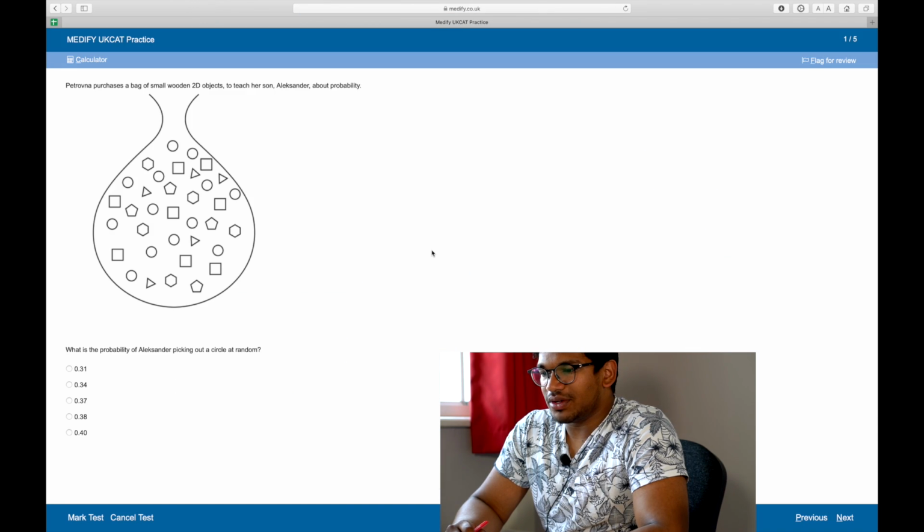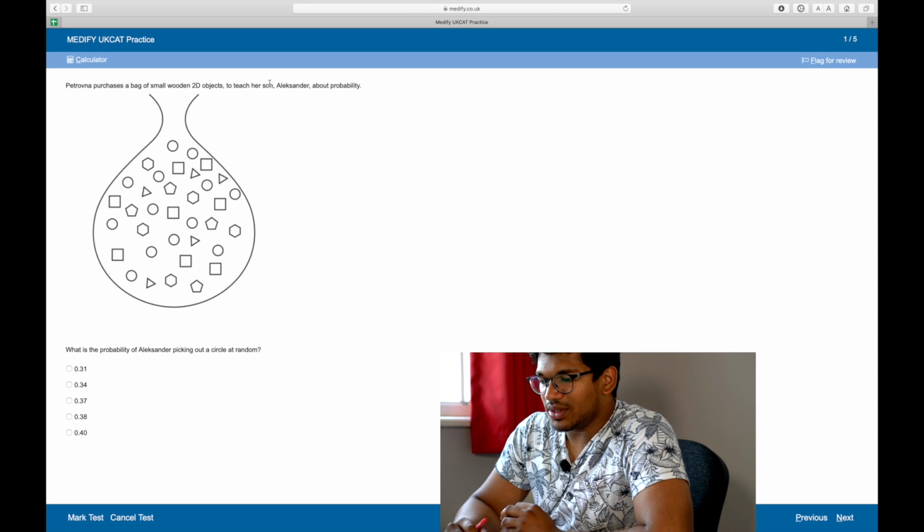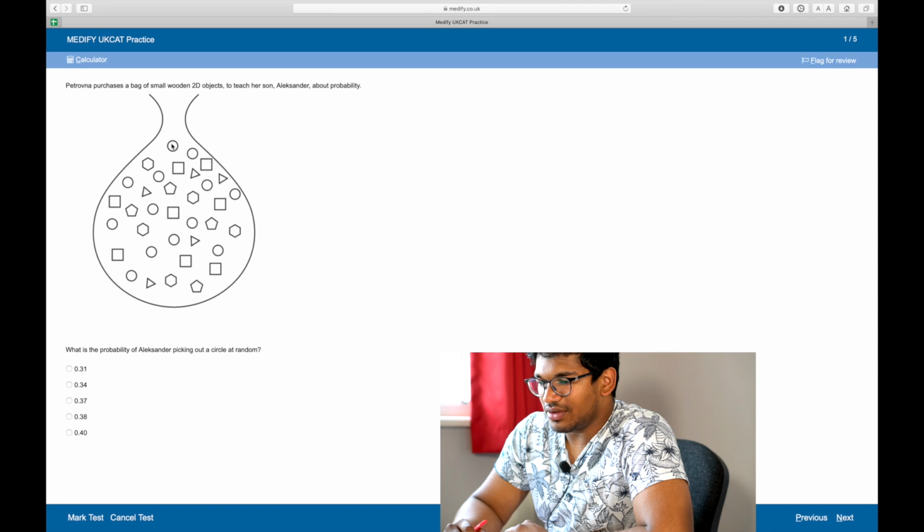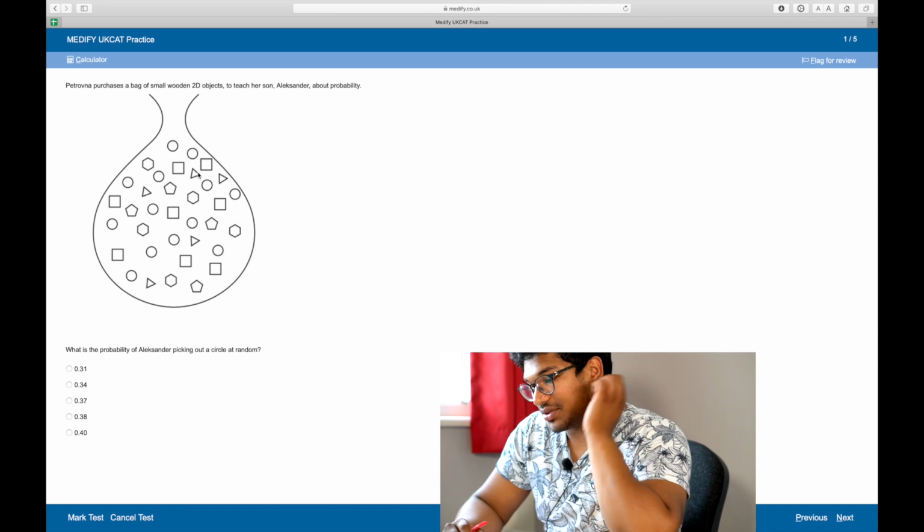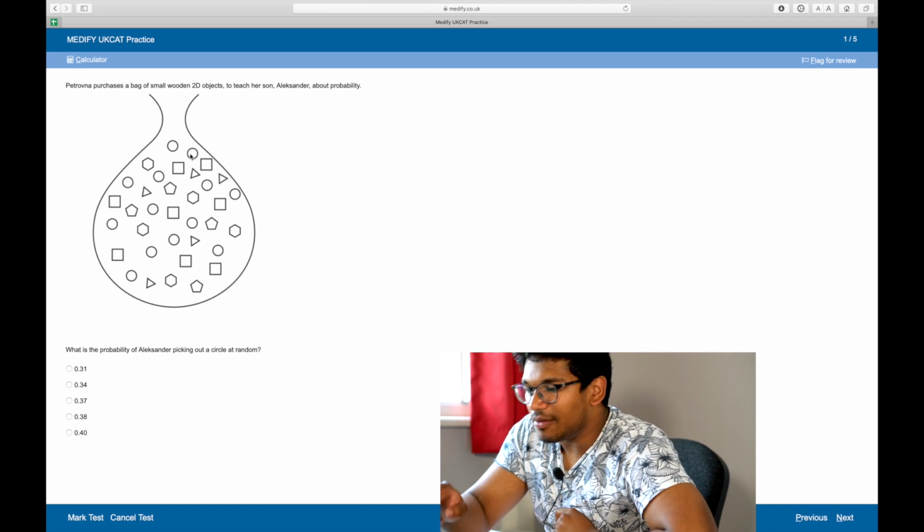Okay, Petrovna purchased a small bag of wooden 2D objects to teach his son about probability. What is the probability of Alexander picking out a circle at random? Okay, so a lot of shapes there. So 1, 2, 3, 4. Okay, counting this is going to be an absolute pain.